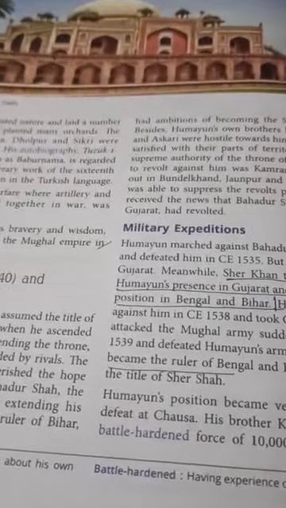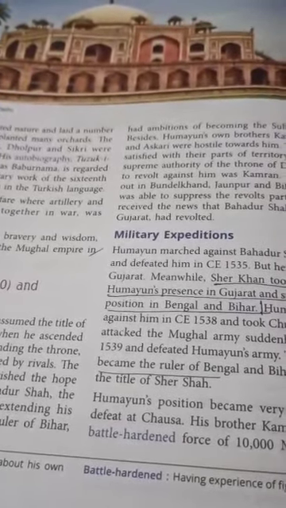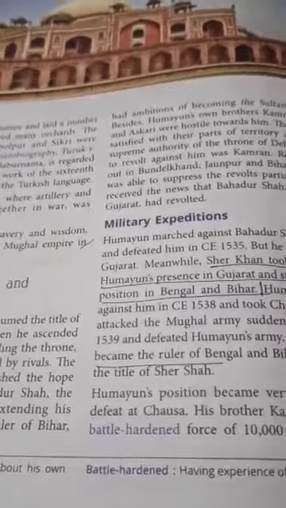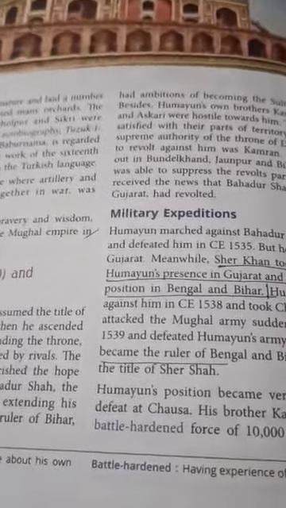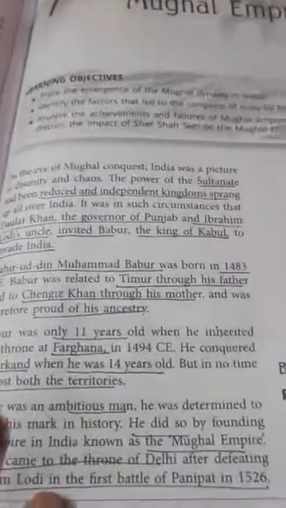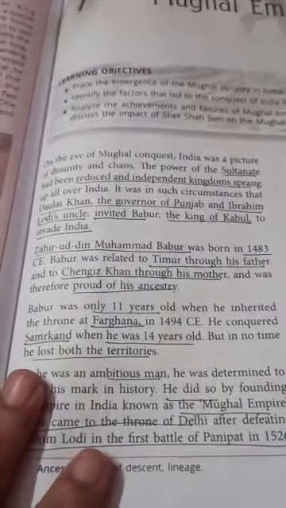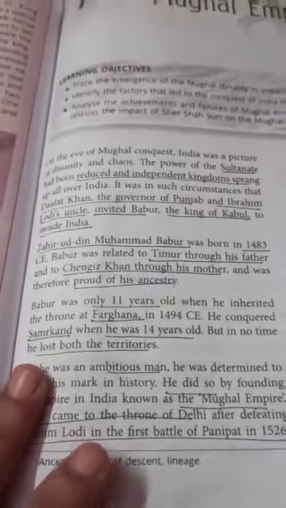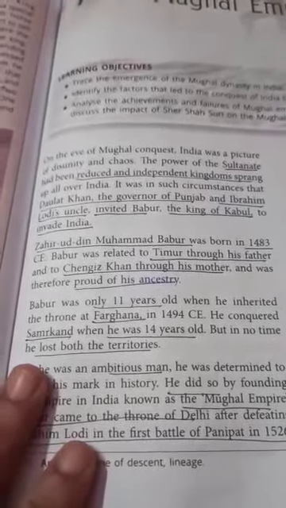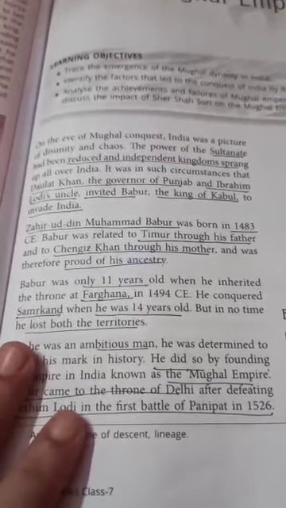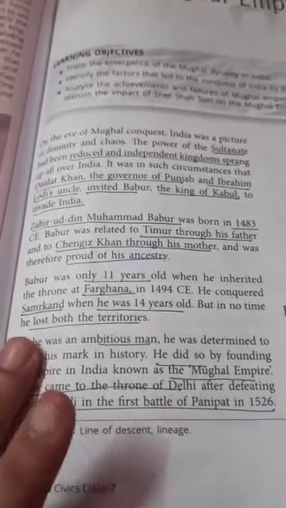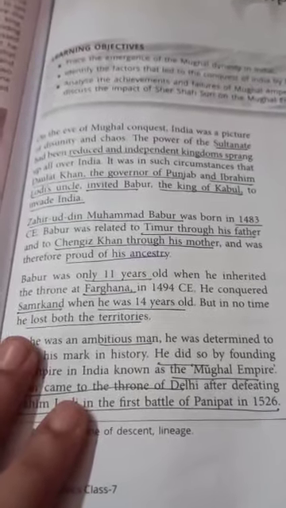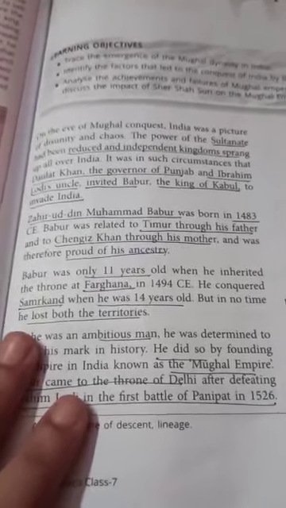Now children, we have done the question answers, and I think one video you got from where I started from Humayun, and then another video you got from where I started from Sher Shah. But two pages of this chapter number 7 were not sent to you. These are the question answers of chapter number 7 which we have done. The first and second page of this chapter was not sent to you.